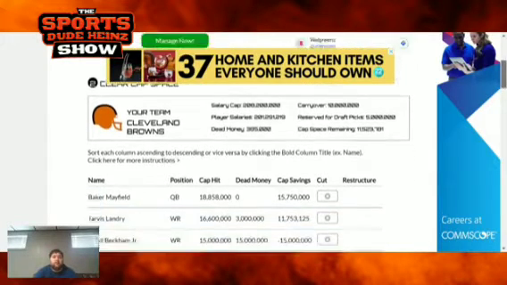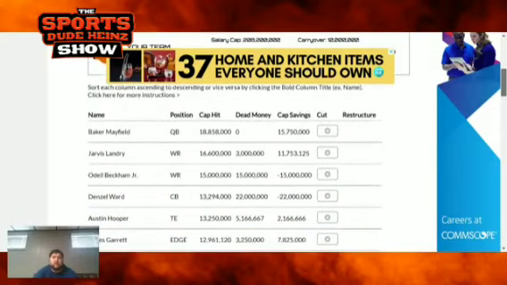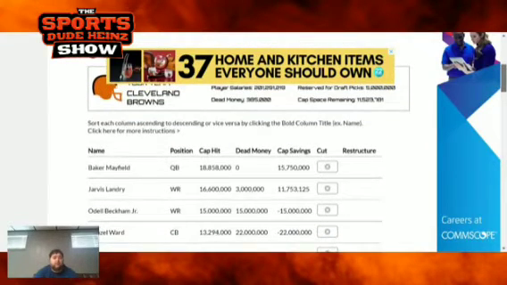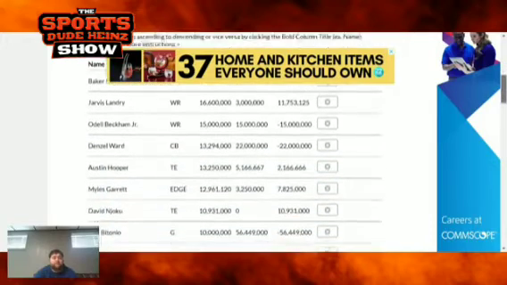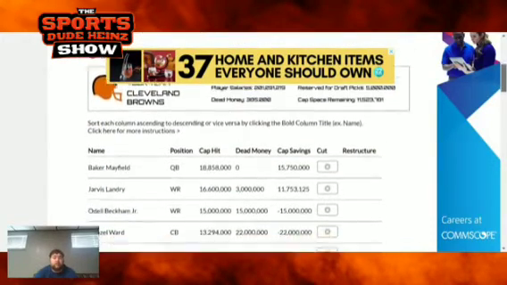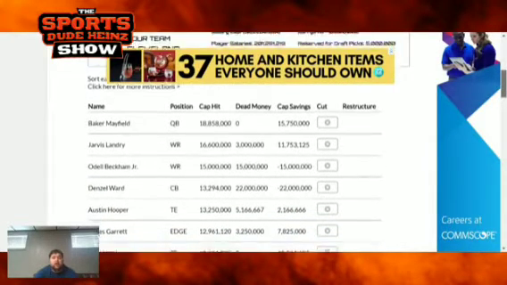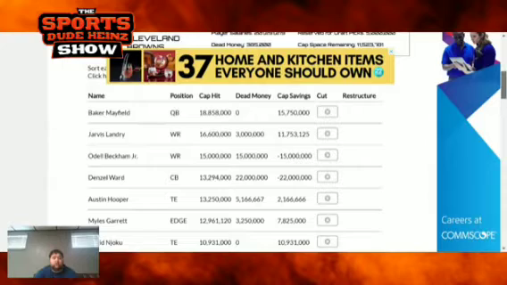Looking at this Cleveland Browns roster here, it's so crazy how they underachieved so much and did not even make the playoffs. Lots of people thought they could possibly end up going to the Super Bowl. It shows that they do not have much cap space here, only $11 million. But when you look at this video, obviously it has Odell Beckham Jr. on their roster list. And in my opinion, some of these guys are not on their roster right now, and I feel like some of these guys could possibly even be cut.